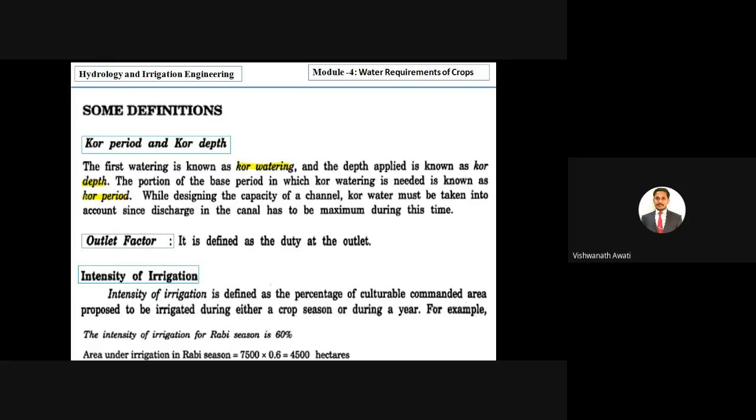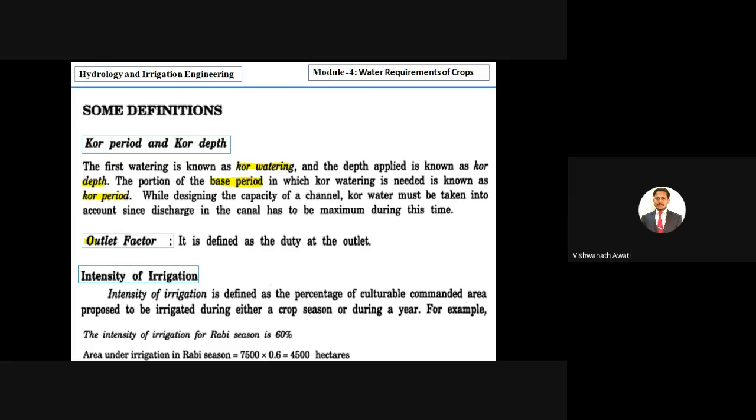We know what base period means: from first watering to last watering. The time it covers within the base period is called the core period.